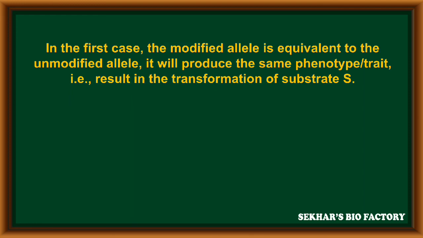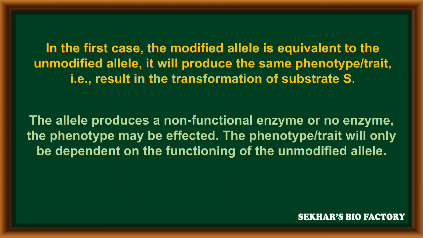In the first case, the modified allele is equivalent to the unmodified allele. In such a condition, it will produce the same phenotype or trait that results in the transformation of substrate S. But in the second and third cases, the allele produces a non-functional enzyme or no enzyme, and the phenotype may be affected. At this time, the phenotype or trait will only depend on the function of the unmodified allele. That means the recessive allele depends on the dominant allele to express its character.